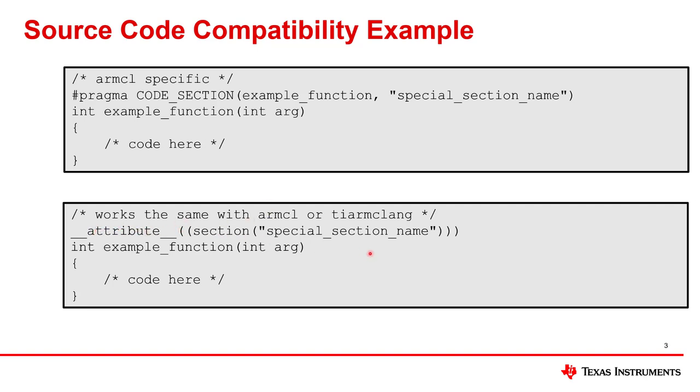The bottom box and the upper box both do the same thing, but if you write it this way, it will be supported by both ARMCL and TI-ARM-Clang. So hopefully this makes it clear what I'm talking about when I say you make the change to the attribute, and now it works with either compiler, and you can make these changes one piece at a time, as opposed to being forced to make a large number of changes and all the trouble that goes with that.